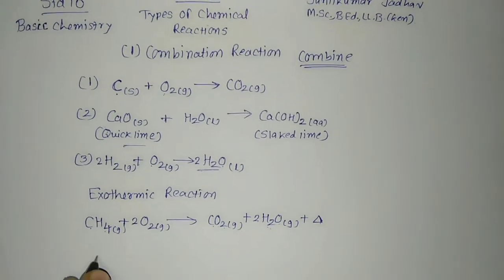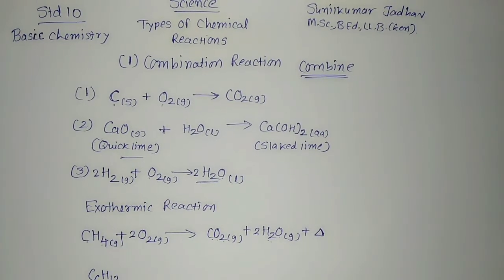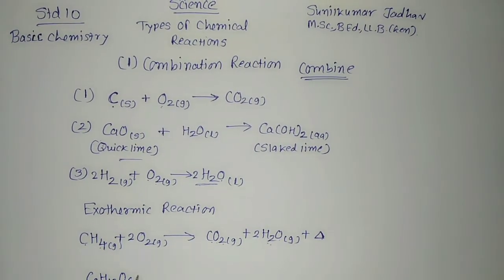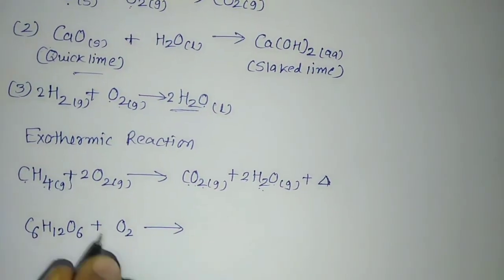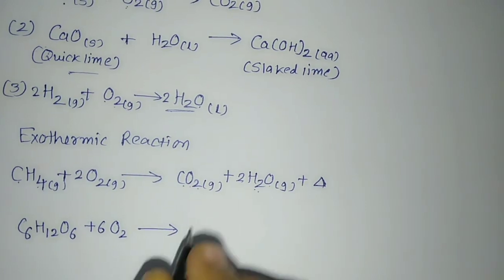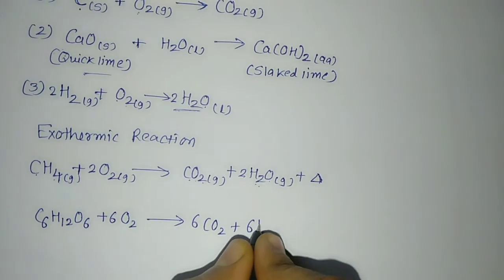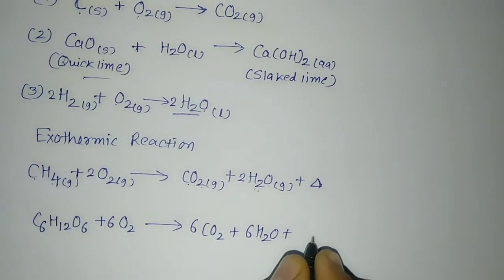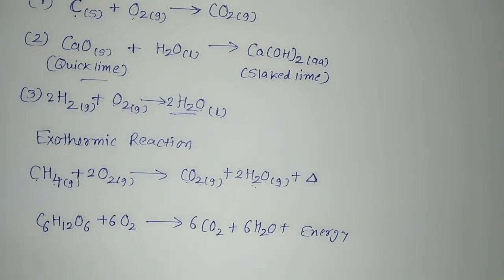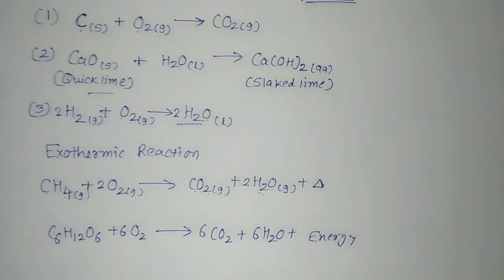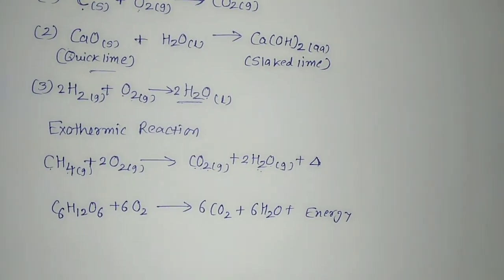Even we can write the reaction, that is glucose. The formula of glucose is C6H12O6 plus oxygen. You will balance the chemical equation. While balancing, it will be 6 oxygen. It will form 6 CO2 plus 6 H2O plus energy. So as the energy is liberated, hence it is also an exothermic reaction. The decomposition of vegetable matter into compost is also an example of an exothermic reaction.